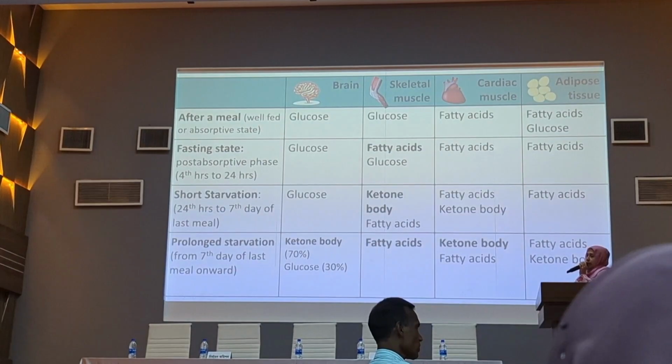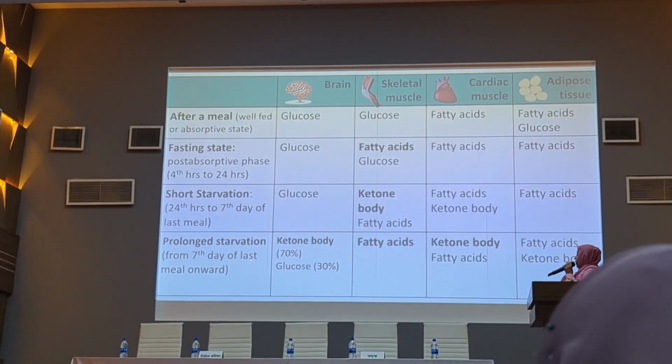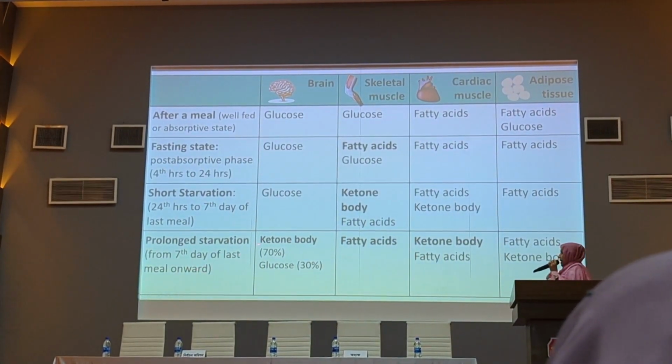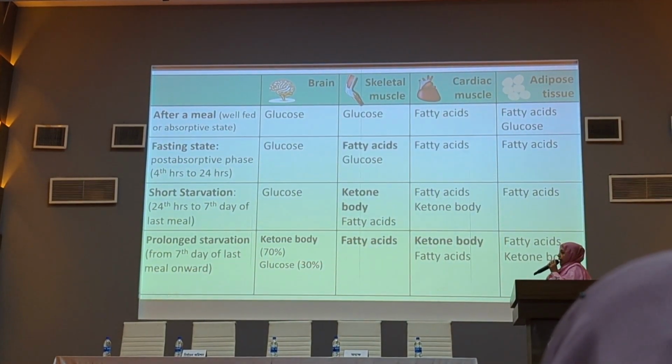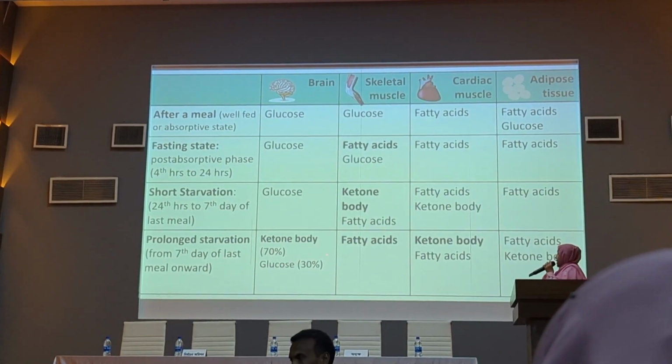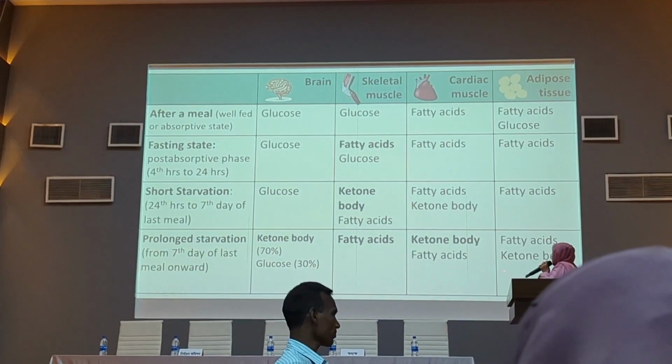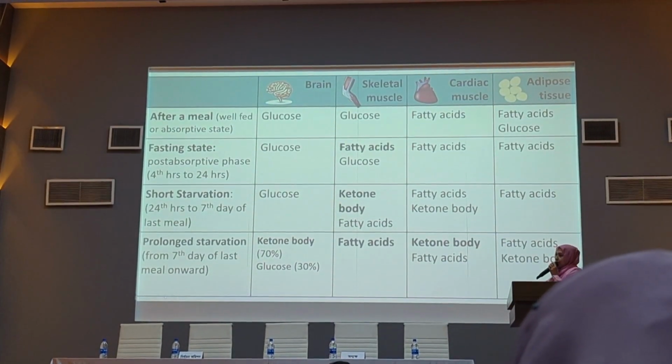And prolonged starvation, that means 7 days after the last meal onward: the brain utilizes 70% ketone bodies as the major source of energy, and 30% glucose. Skeletal muscle utilizes fatty acids, cardiac muscle utilizes ketone bodies as well as fatty acids, and adipose tissue utilizes fatty acids and also ketone bodies.